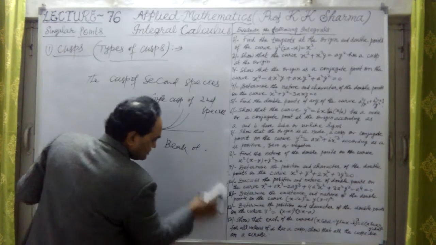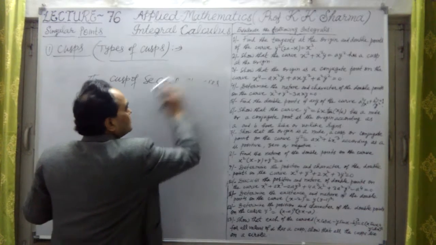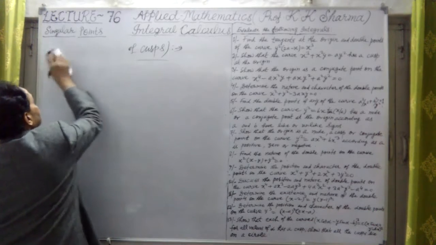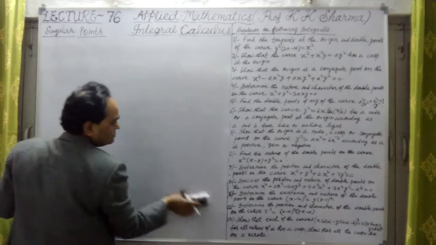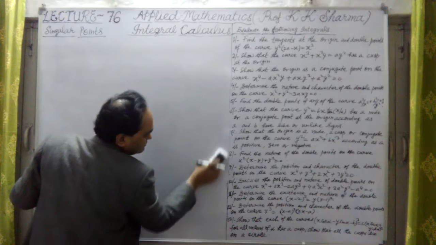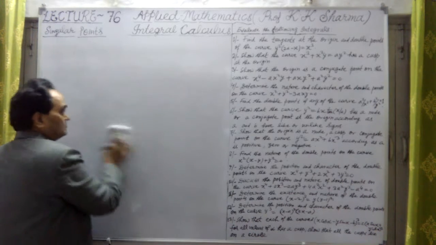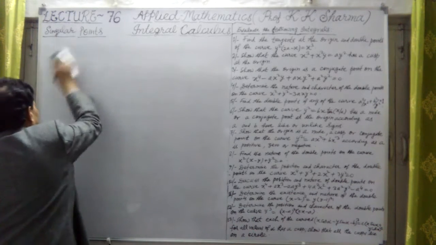Now let me find out how to find out the double points of it. Okay, tangents at the double points. Basically, how to find out whether they are double points or not, or tangents to a double point. How to find out tangents to a double point?